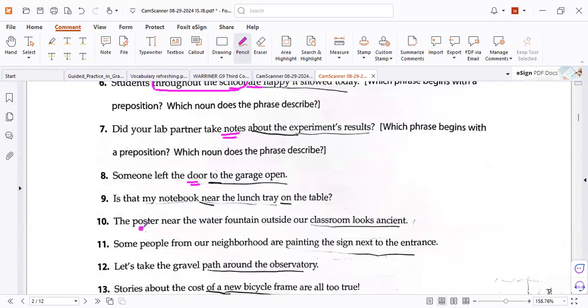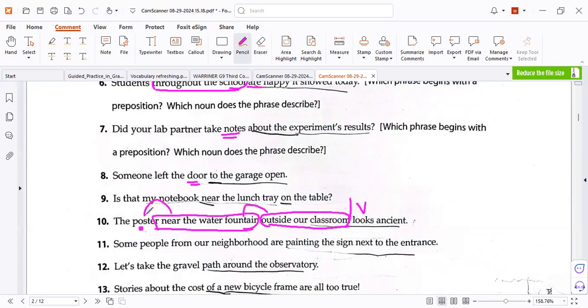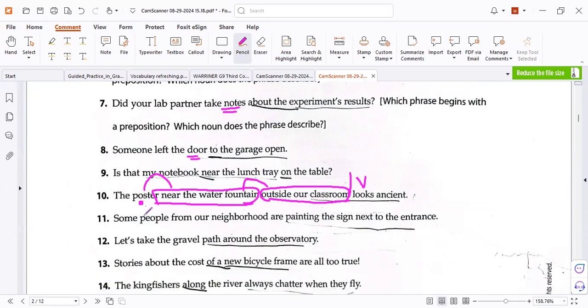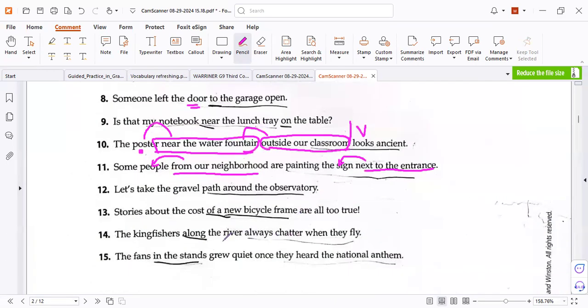Right, here it modifies poster. Look near the water fountain, and then outside. I stopped here because this is a verb. But that is a phrase, it modifies fountain, and this is a phrase, it modifies poster. So I study that to know the noun. Some people from our neighborhood modify people. And are painting the sign next to, modify the sign. That's fine, so you did that.